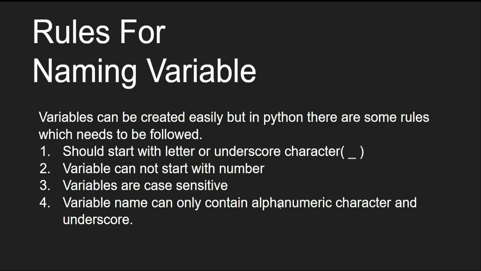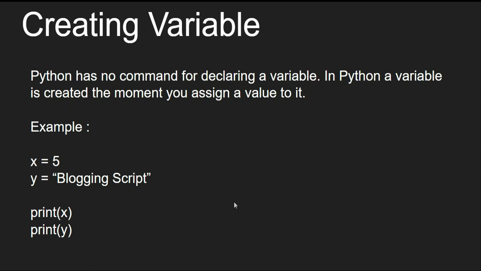And the fourth point is a variable name can only contain alphanumeric characters and underscore. That means a variable cannot be created using special characters like hash or at the rate. Okay, I hope these four points are very clear to you, and I'll also show you in my program, by following each one of these rules and violating each rule, and we'll see whether it gives you an error or not. So we'll see this right away, and let's go for creating a variable.